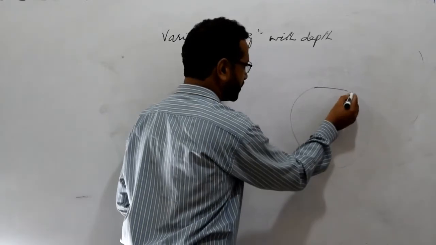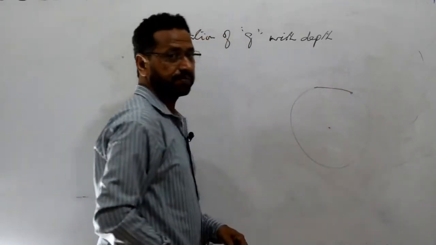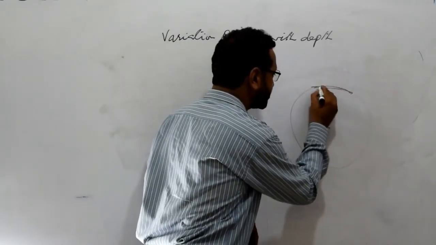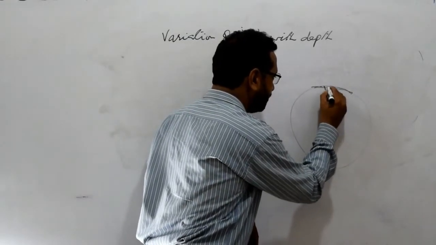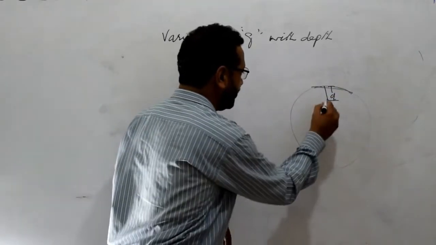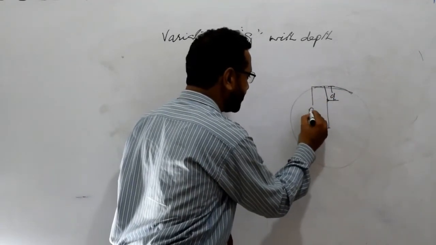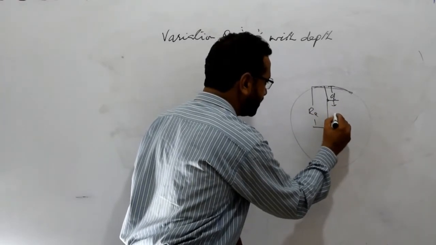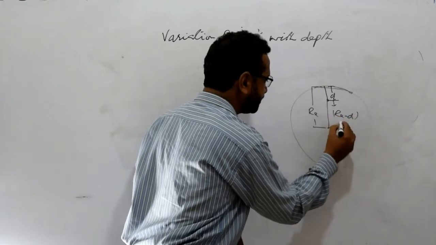This one is the center of the earth. What is the depth? The distance below the surface, let's suppose this one is the surface. So if you go there, below the surface, this distance is known as the depth. Let's suppose this completely, this one is the radius of the earth up to that. And now the rest of the distance is R_e minus d.